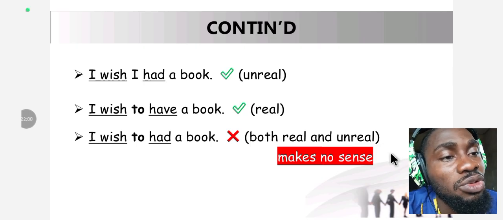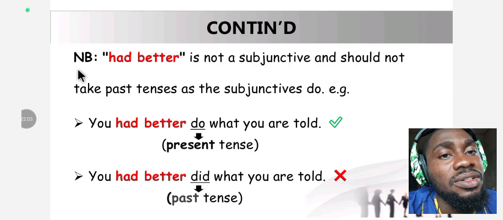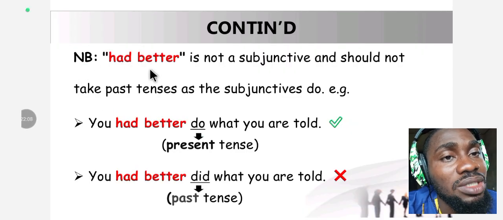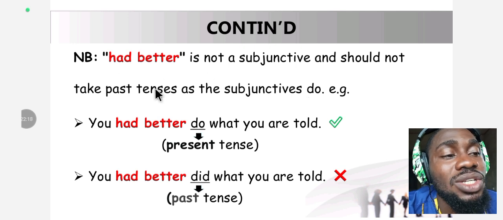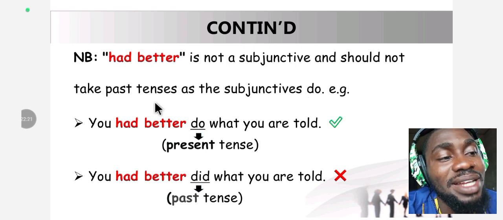Okay, moving over to the next note, an important note. You can see the color coding; it was color coded in red. Had better is not a subjunctive and should not take past tense as the subjunctive does. So had better is exclusive of the subjunctive rule.